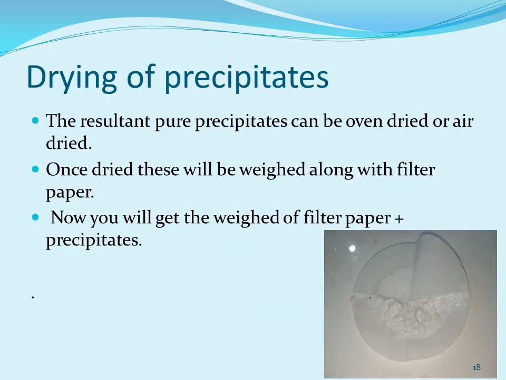The resultant pure precipitate can be either oven dried or air dried. जब ये ड्राई हो जाएंगे तो आप क्या करेंगे? As you have already weighed the filter paper, now you will weigh this dried precipitate along with the filter paper, and then both of these weights will be used in the calculation.